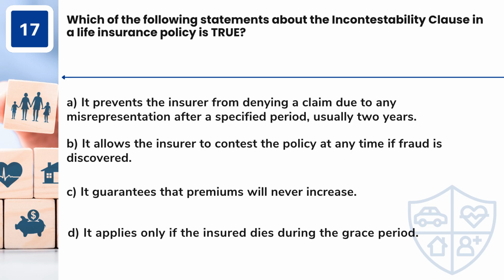Question 17. Which of the following statements about the incontestability clause in a life insurance policy is true? A. It prevents the insurer from denying a claim due to any misrepresentation after a specified period, usually 2 years. B. It allows the insurer to contest the policy at any time if fraud is discovered. C. It guarantees that premiums will never increase. D. It applies only if the insured dies during the grace period.